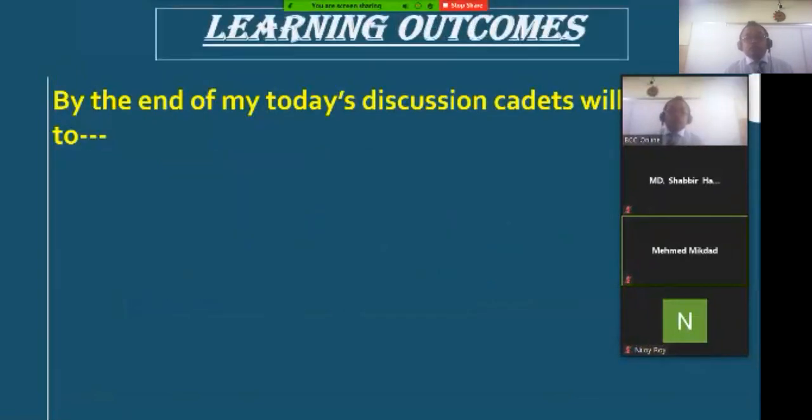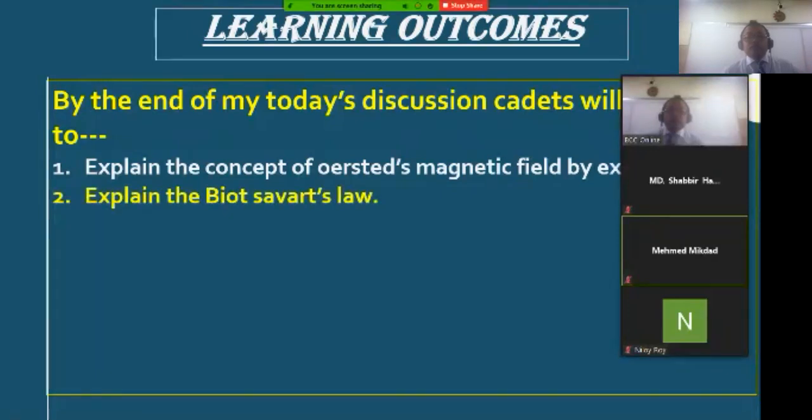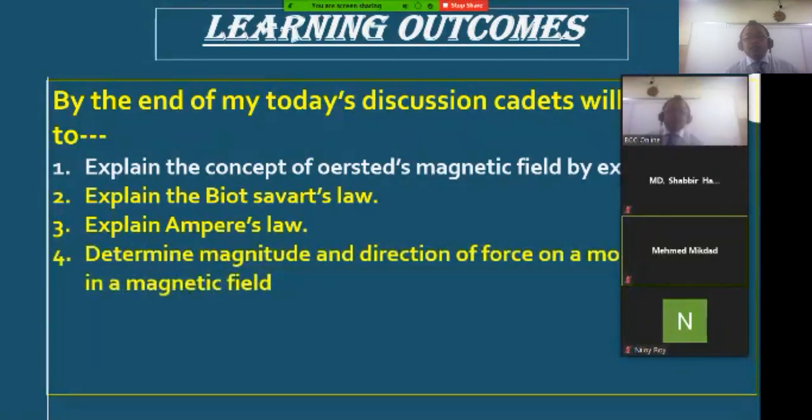Learning outcomes of my today's discussion. By the end of my today's discussion, cadets, you will be able to explain the concept of the magnetic field by experiment. Explain Biot-Savart's law and Ampere's law, and you will be able to determine the magnitude and direction of force on a moving charge in a magnetic field.